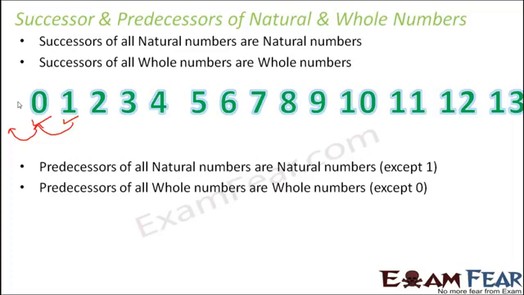That is why we say that before 0 are the negative numbers, and the negative numbers are not whole numbers. Therefore, predecessors of all whole numbers are not whole numbers. The exception is 0.